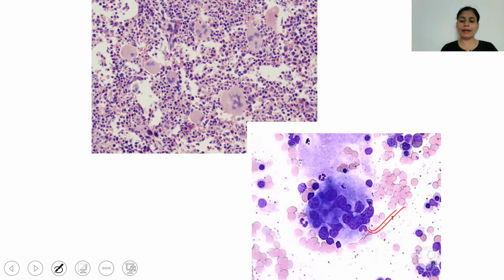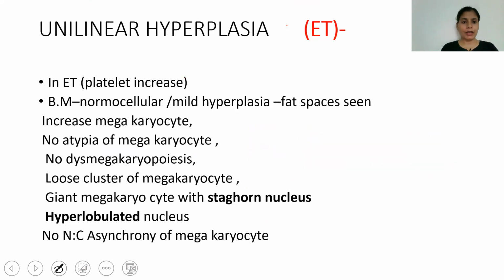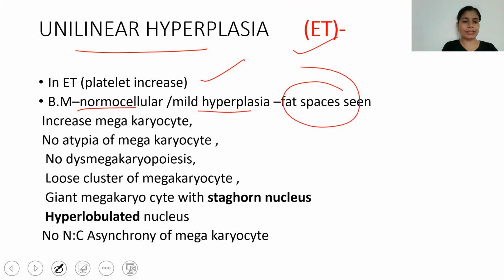Again, here you can see the hyperlobulation, and all these are the megakaryocytes. Now, just remember, this is unilinear hyperplasia. So platelets increase in the bone marrow. Bone marrow is normocellular or mildly cellular, because only one lineage is going to overproduce. So this will not contribute to hypercellularity of the bone marrow, because fatty spaces are also seen. The important feature is staghorn nucleus and hyperlobulated nucleus. There is no dysplasia, no atypia.